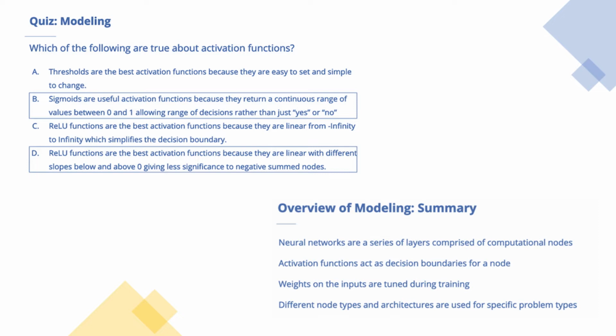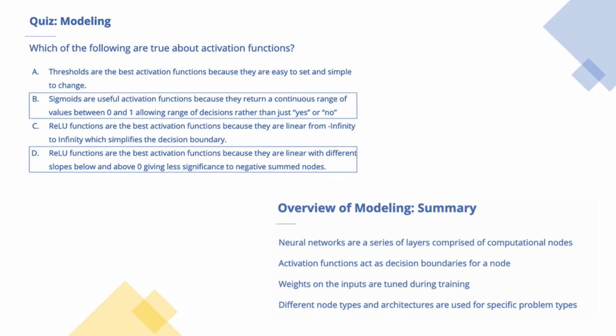So in this quiz, we wanted to identify which of these statements are true about activation functions. Going through the list, we see the option A discusses thresholds. We saw that using thresholds is not the best option because they act as step functions which simply return a 0 or 1 instead of a continuous value. Looking at the next option, we do actually like sigmoids because they return a continuous range value between 0 and 1, allowing a range of decisions rather than just a simple yes or no.